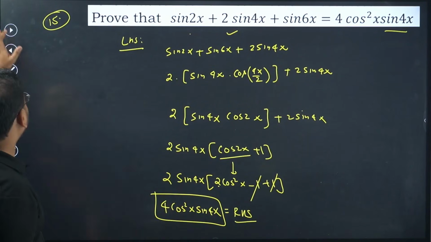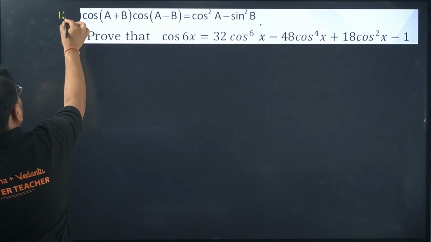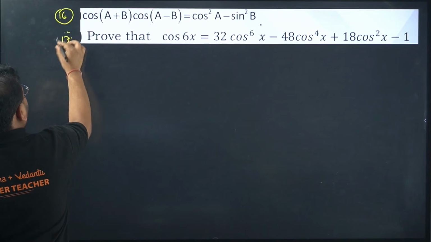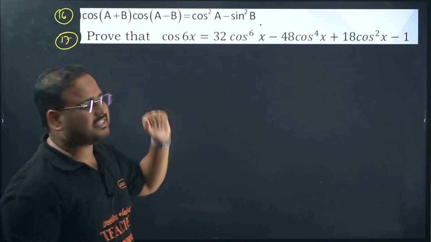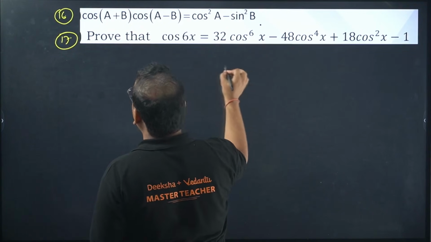Okay, now 16th and 17th. Cos a plus b, cos a minus b, cos square a minus sin square b. The first one, very simple formula, you all know. 16th one.